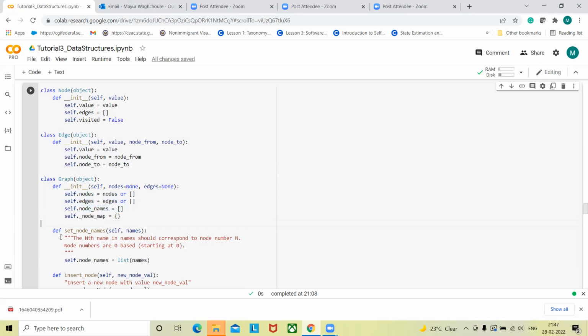Firstly, using this method we can create a list of node names. We have to provide all those names as the input.